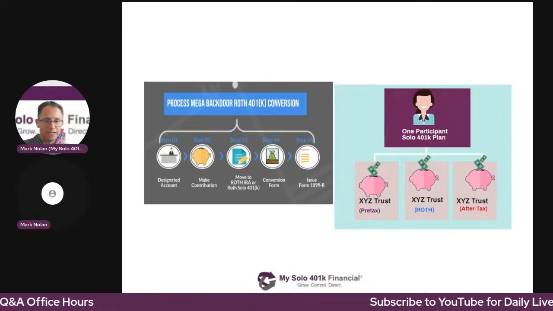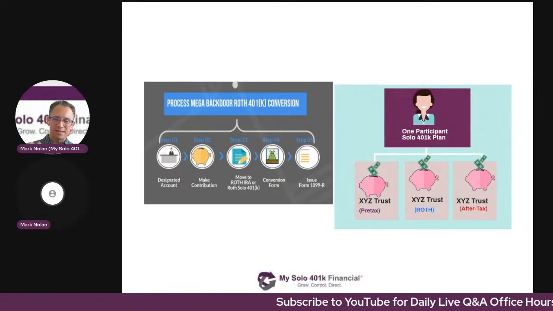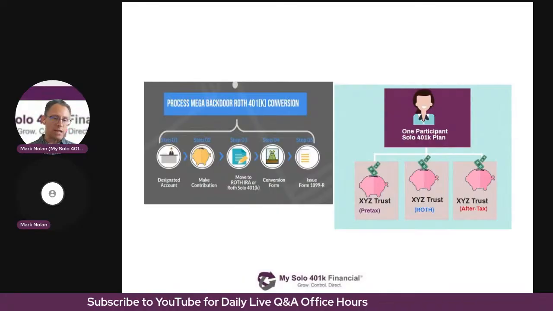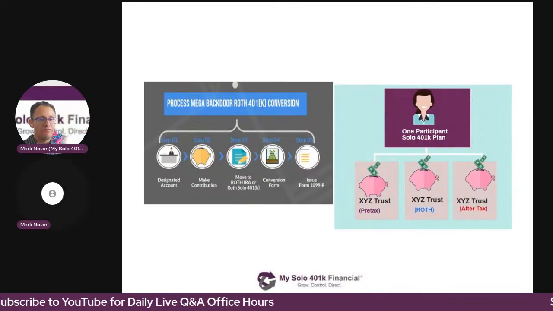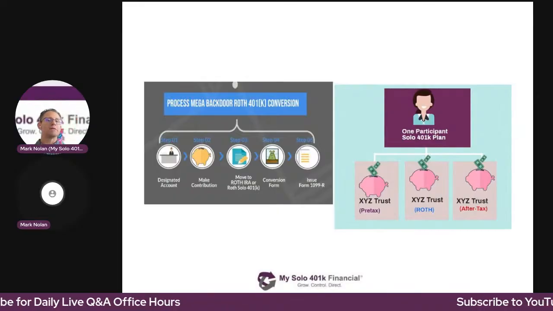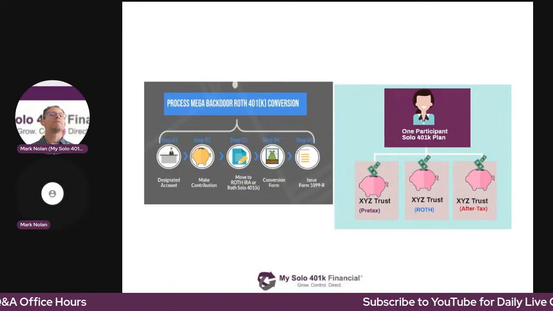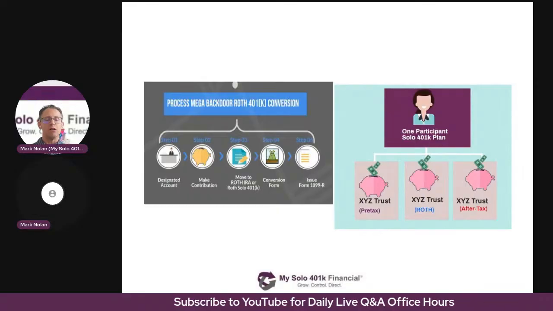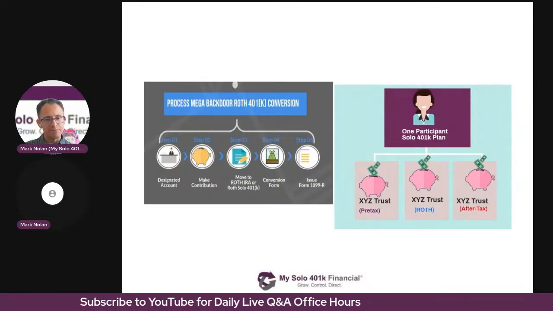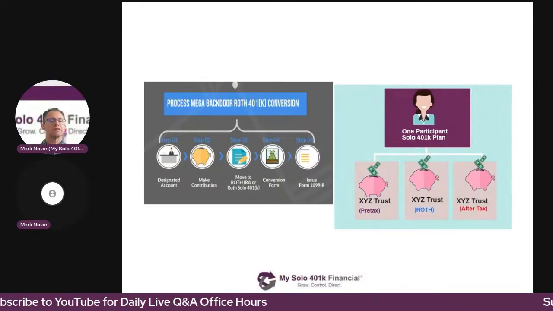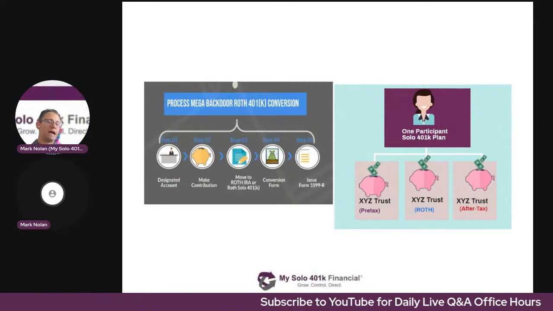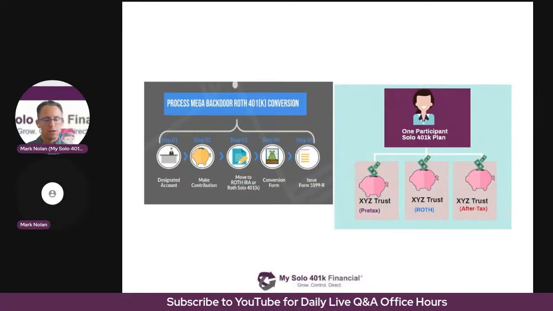So the interest that accrued after the fact, you can just leave it in that voluntary after-tax account and everything's in compliance. And then next time that you go to process another mega backdoor Roth Solo 401k conversion, you can convert those funds along with the additional contribution that you make. So in short, you don't need to do anything. I would just leave the funds in the voluntary after-tax account for now.